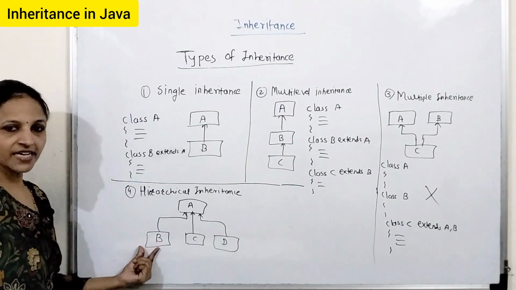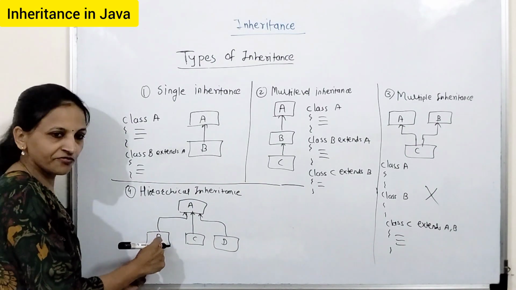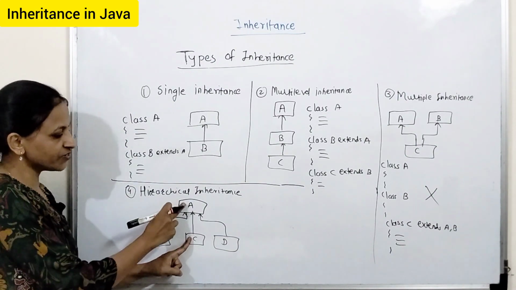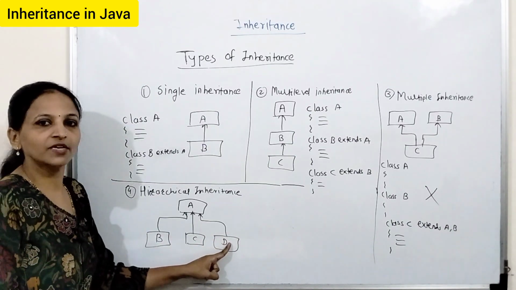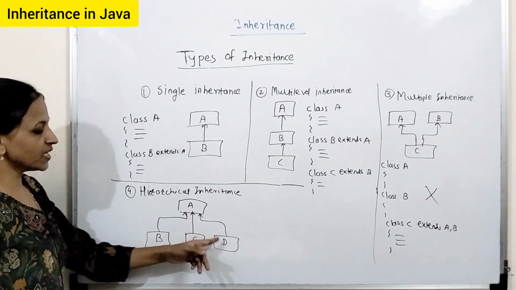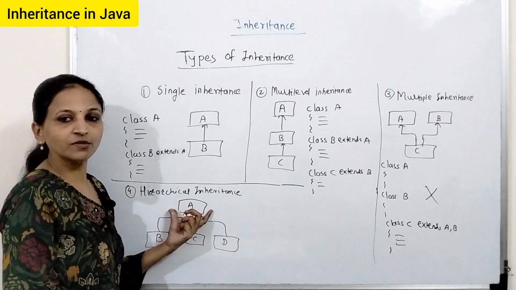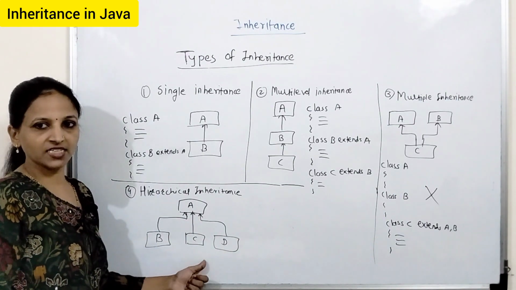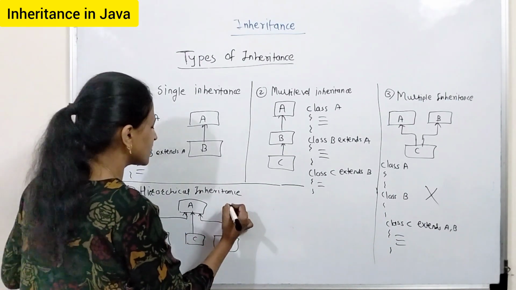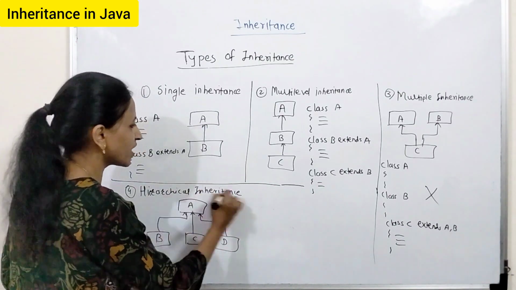See, this B class is having all the features of A as well as its own features. C will have all the features of A and again its own features. Similarly in case of D, means this B, C and D multiple classes you are creating from one parent class, that is A, and here multiple child classes are there. This concept is called hierarchical inheritance. That is perfectly valid in Java. You can achieve it in Java.